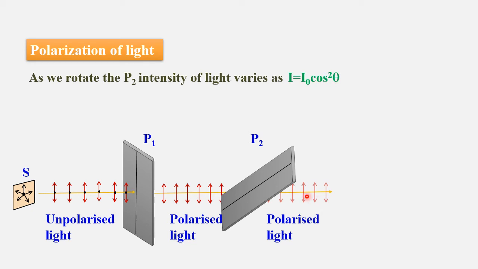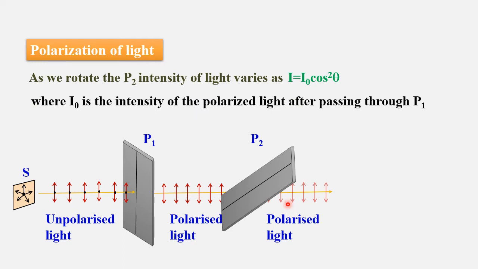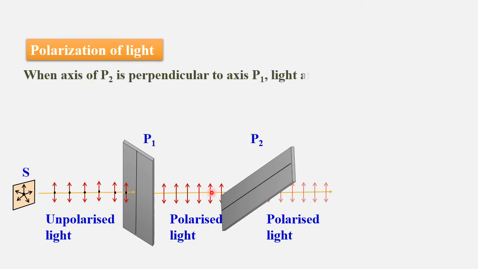As we rotate P2, the intensity of light varies as I equals I naught cos squared theta, where theta is the angle made by the axis of P2 with the axis of P1, and I naught is the intensity of polarized light after passing through P1. When the axis of P2 is perpendicular to the axis of P1, like this, the intensity of light coming out is completely zero.